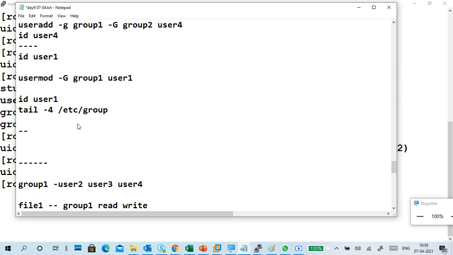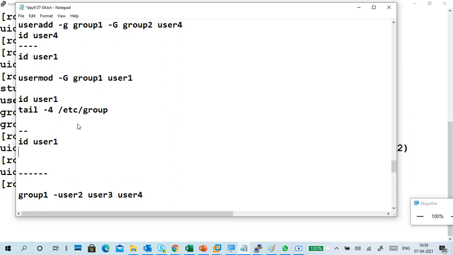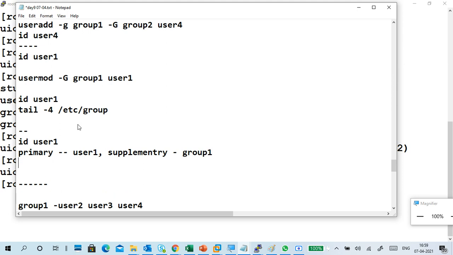So when you check id user 1, what is the primary group? Primary group is user 1, and supplementary group is group 1.